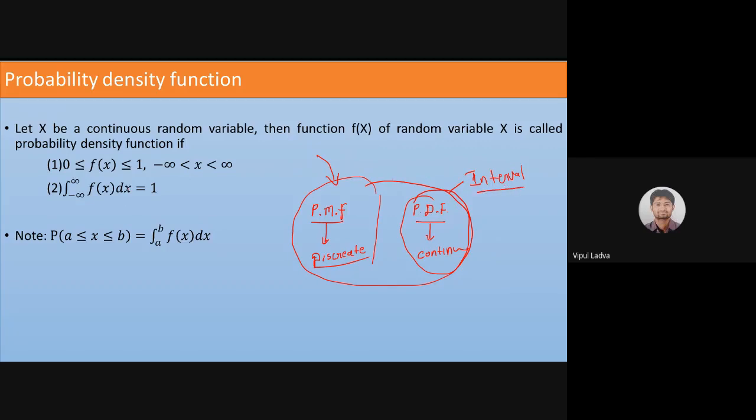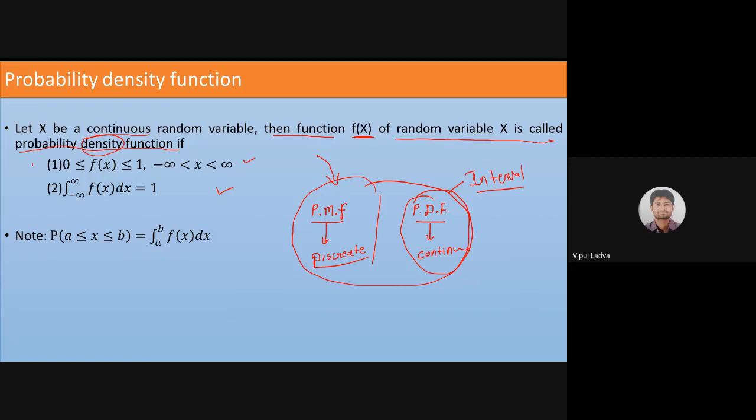Now, let x be a continuous random variable, then the function f of x, this is actually a probability function of a random variable x, is called a probability density function. If we are talking about continuous, then the probability function that we label as a density function is known as a density function if it satisfies both these conditions.